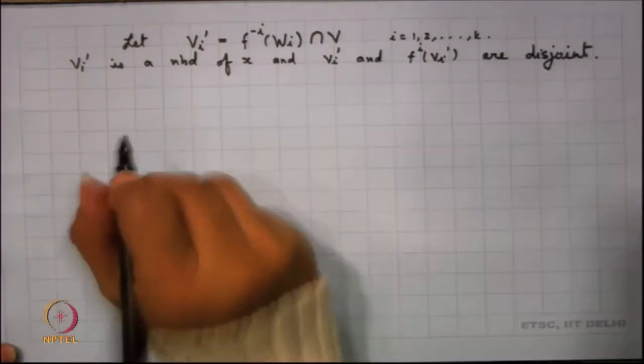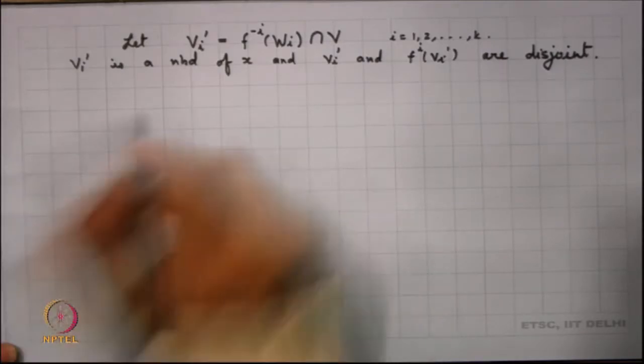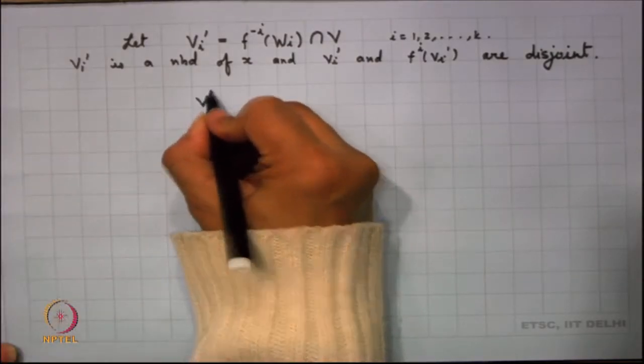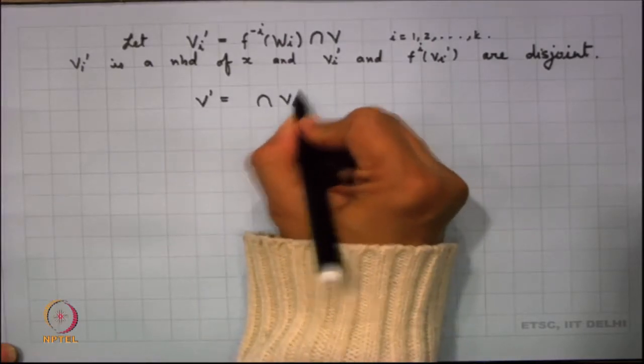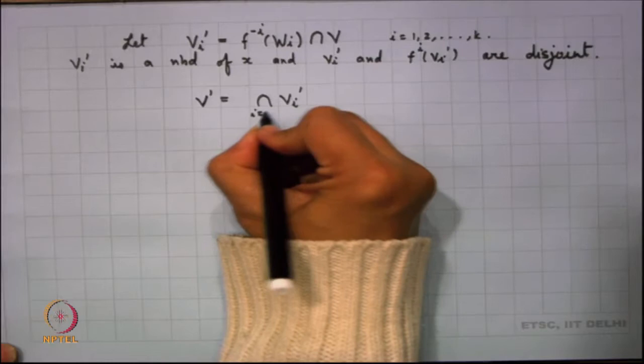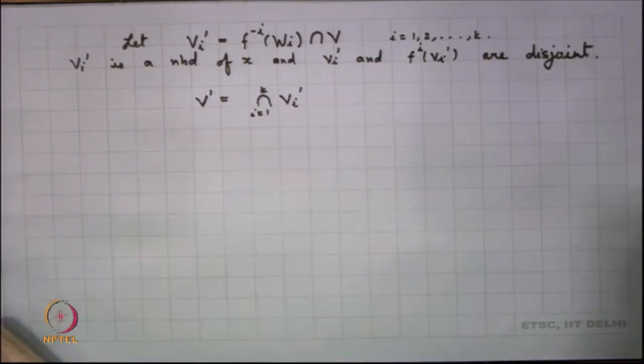Now, since these two sets are disjoint, I can think of another definition here. I take V' to be the intersection of all Vi', i going from 1 to k.